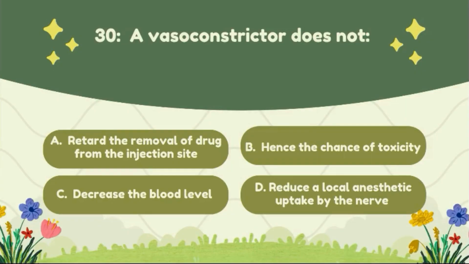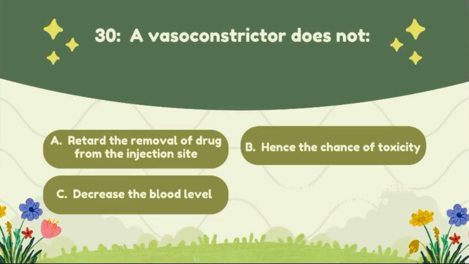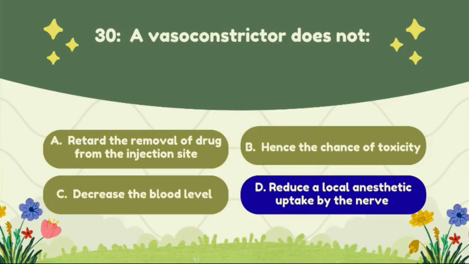Question number 30. A vasoconstrictor does not, option A, retard the removal of drug from the injection site, option B, hence the chance of toxicity, option C, decrease the blood level, option D, reduce the local anesthetic uptake by the nerve. The correct answer of this question is option D, reduce the local anesthetic uptake by the nerve.